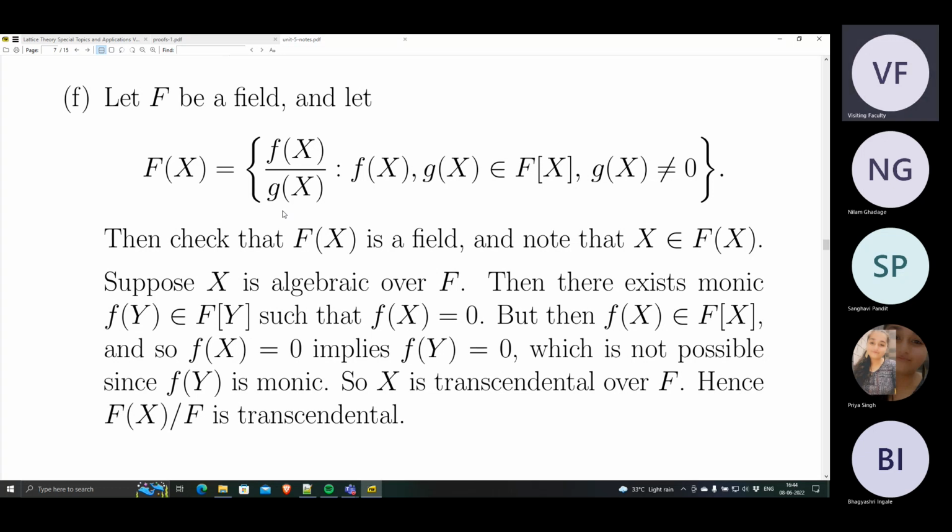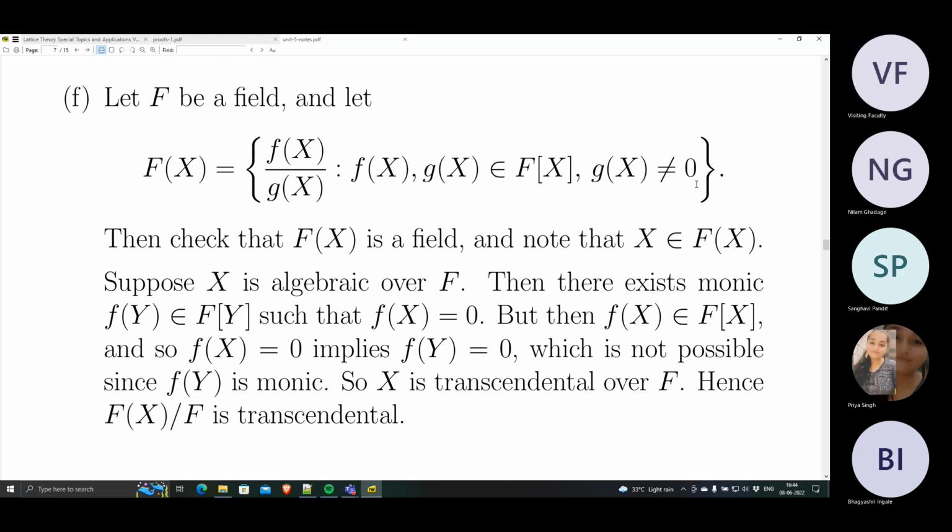Okay, so F round bracket X is equal to all ratios f(x)/g(x) where f(x), g(x) are polynomials over F and g(x) is non-zero. So the set of all rational functions over F. So check that F round bracket X is a field. Check yourself, very easy. This is actually a field because you have these ratios where the denominator is non-zero. So this will be a field. You will be able to invert elements.